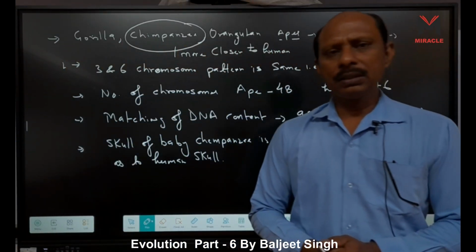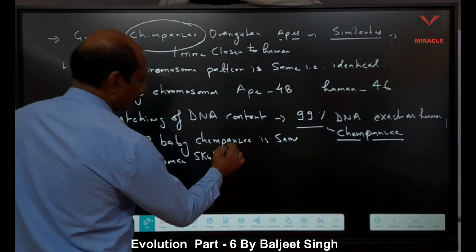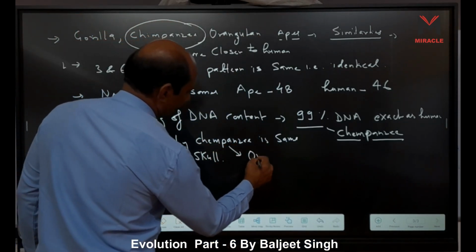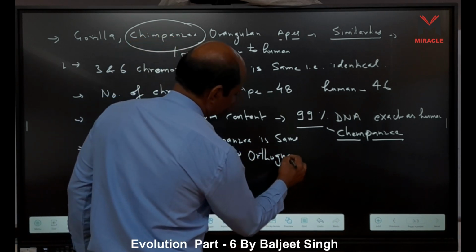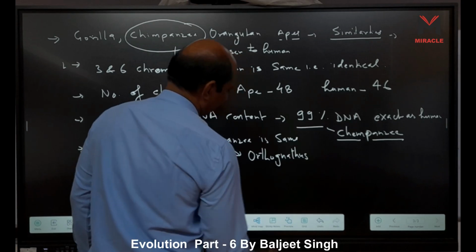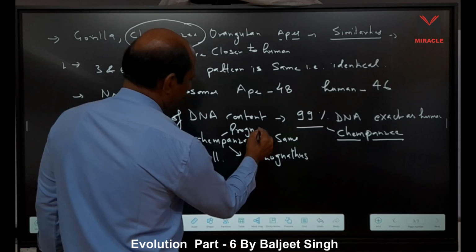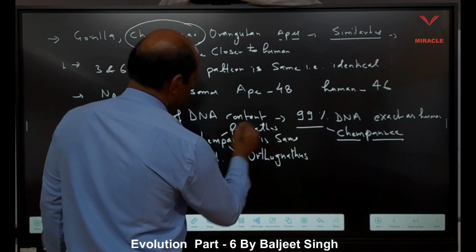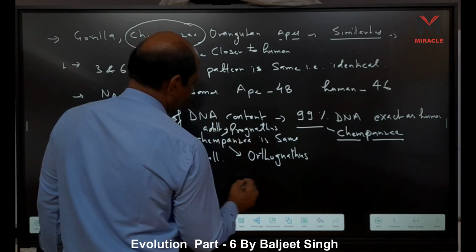And human means it is orthognathous. But when we consider the baby chimpanzee, the baby chimpanzee mouth is orthognathous, right? And adult means what? It is prognathous. That is adult, and this one is baby.